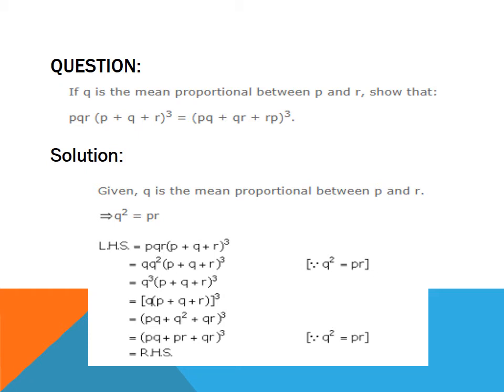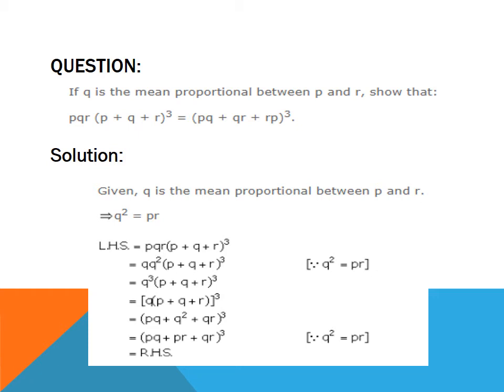Next question. If Q is the mean proportion between P and R, then show that PQR into (P plus Q plus R) whole cube is equal to (PQ plus QR plus RP) whole cube. So, according to the question, Q is the mean proportion between P and R, which can be expressed as Q square is equal to PR.